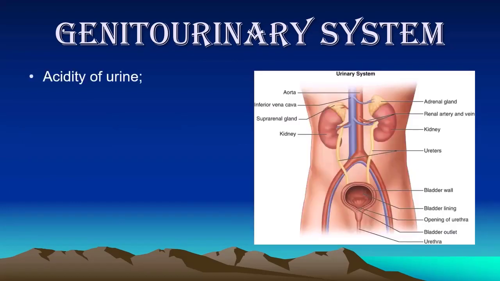Genitourinary system: acidity of urine and vaginal lactic acid. They both protect the body. Polyuria, when there is infection, a person passes urine frequently. This urination also causes removal of the pathogen from the urinary tract.